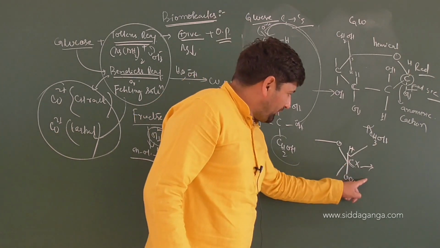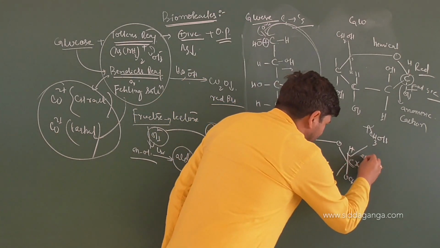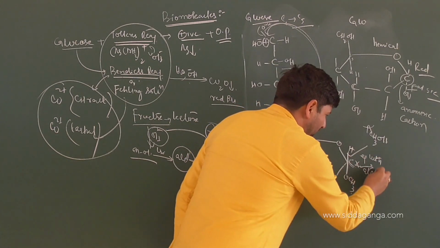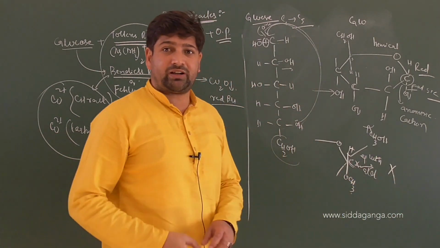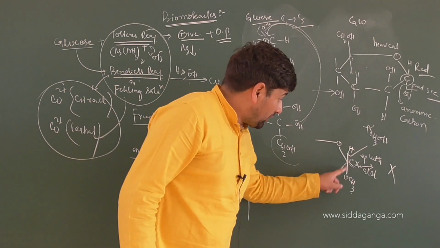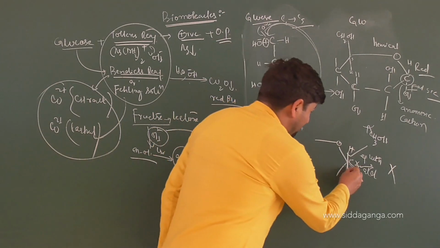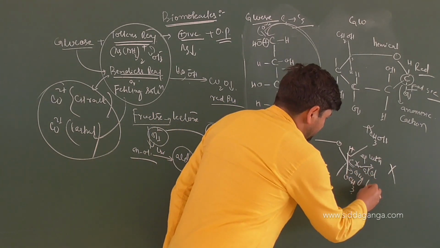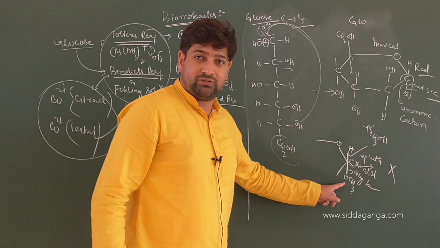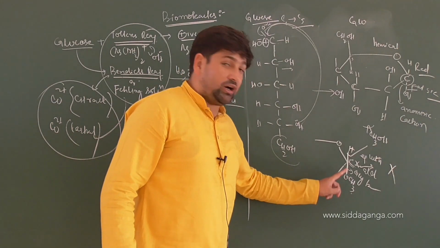So if it doesn't open up, it cannot be in equilibrium with what? Not in equilibrium with the aldehydic form. As a result of that, the reaction of reduction will not come into play. So glycosides, and what is this link here? Carbon oxygen, this is called the glycosidic bond. So this glycosidic linkage in a glycoside, right? So it will not be a reducing sugar.